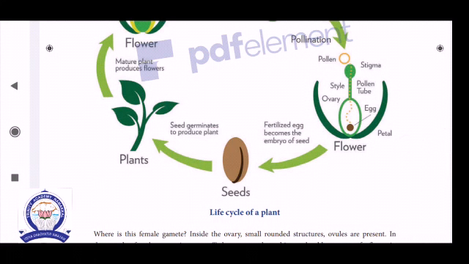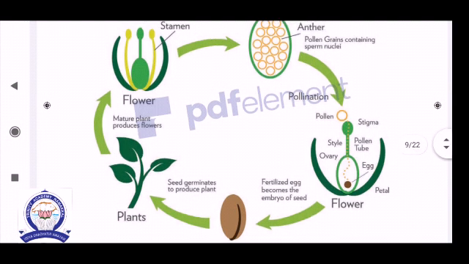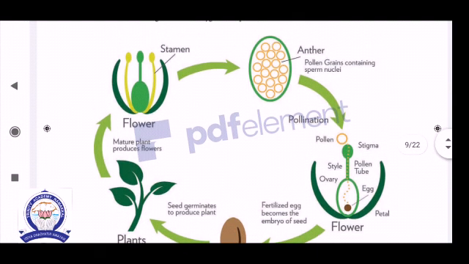How is the life cycle of a plant formed? Okay, see, the plant produces a flower and the flower matures, then the stamens produce the male gamete. The anther is received from the stamens. See the pollen grains containing the spore nuclei, because each stamen contains two spores.